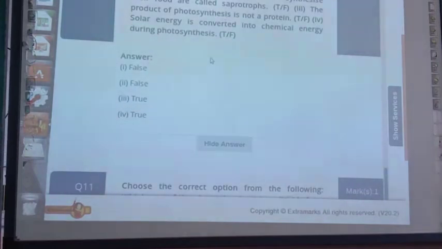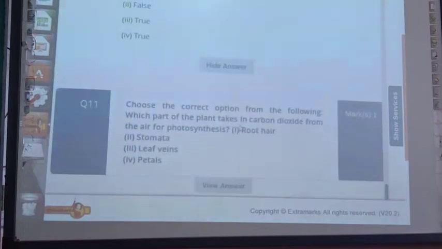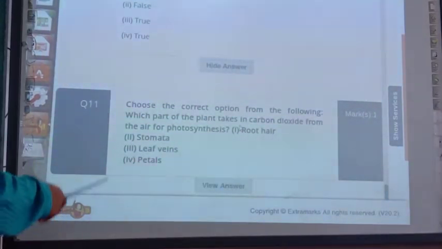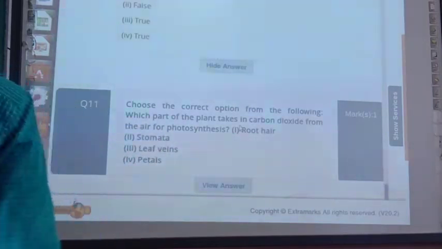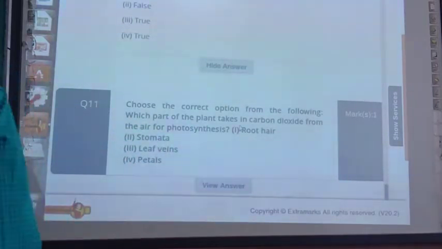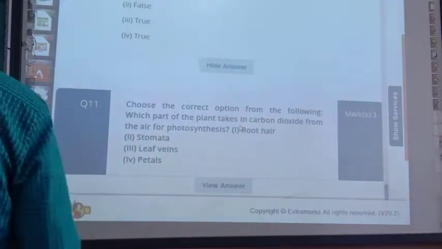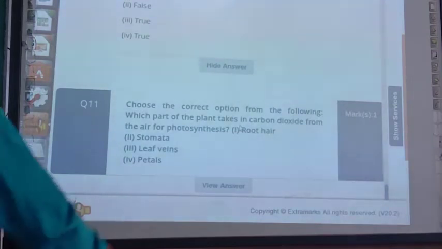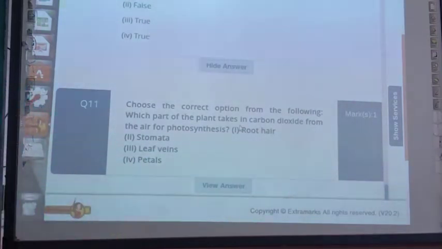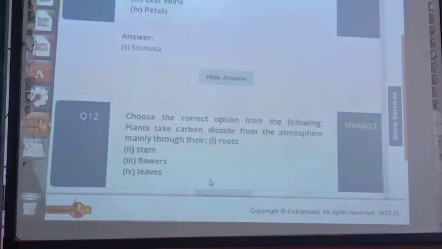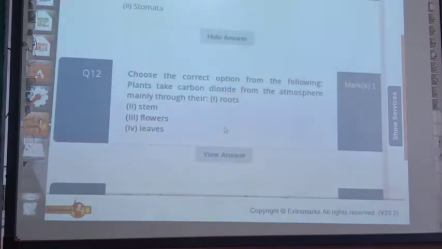Now question number 11. Choose the correct option from the following. Which part of the plant takes in carbon dioxide from the air for photosynthesis? Root hair, stomata, leaf veins, petals. The correct answer is stomata. You can see the answer also: stomata.